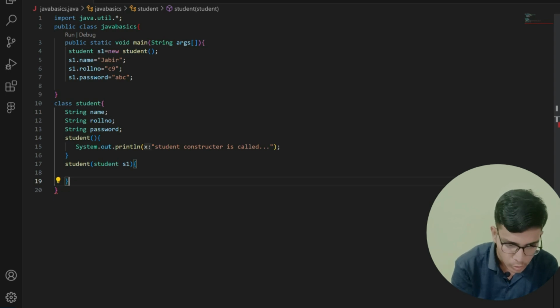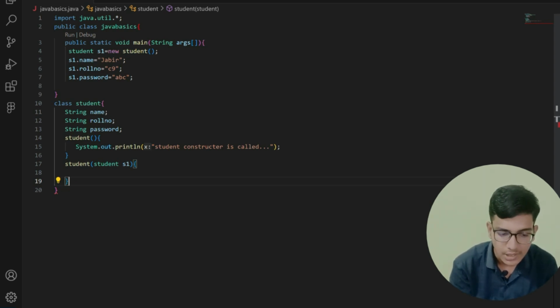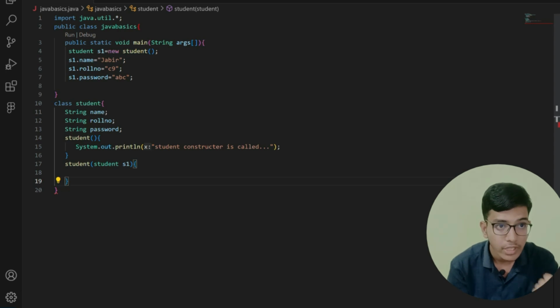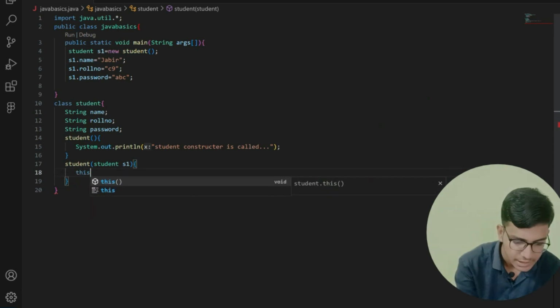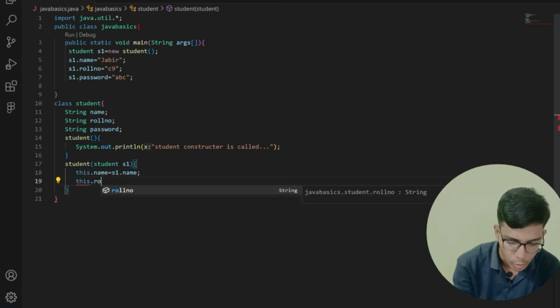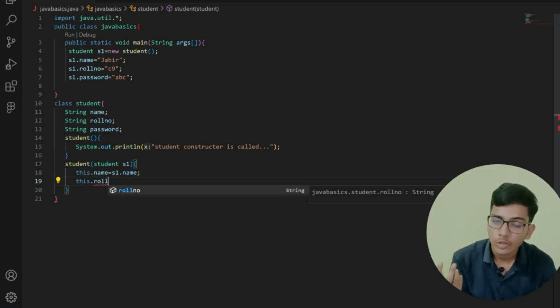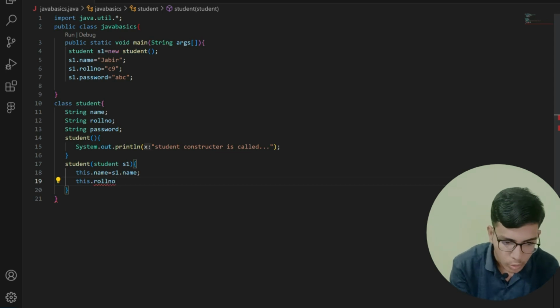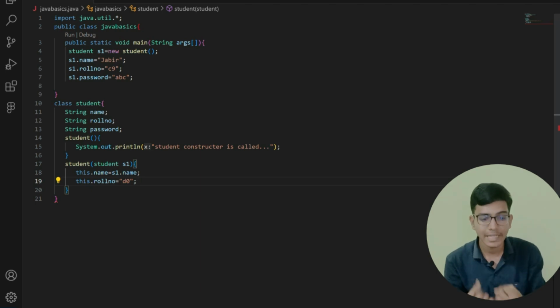I want you guys to see the structure. First of all, I have written Student. After it, in the parenthesis, I have given Student s1. Here I am passing this.name is equal to s1.name. After that, this.rollNumber. So I am taking whatever values are present in my s1 object. s1.rollNumber is equal to, let me give, suppose D0.